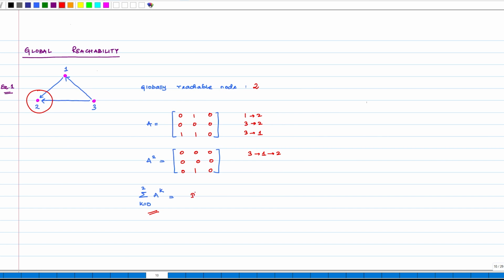So, this is simply equal to I plus A plus A squared, which gives us this matrix.